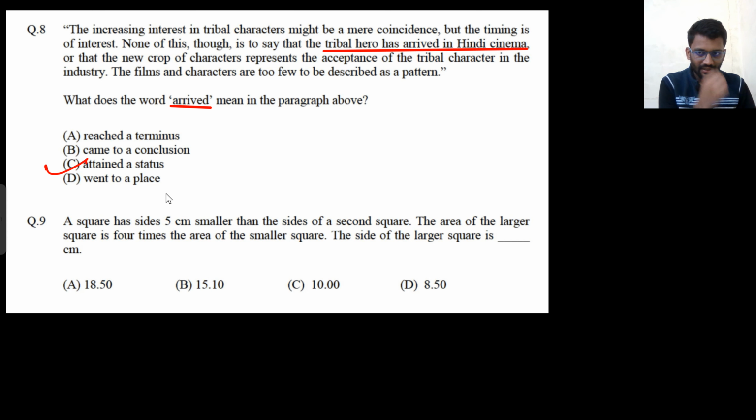Okay, attaining a status. Went to a place, no. Came to a conclusion, no. Reached a terminus. Terminus, I don't know the meaning of this. That also we don't know. Okay, so attained a status. This is what it means.